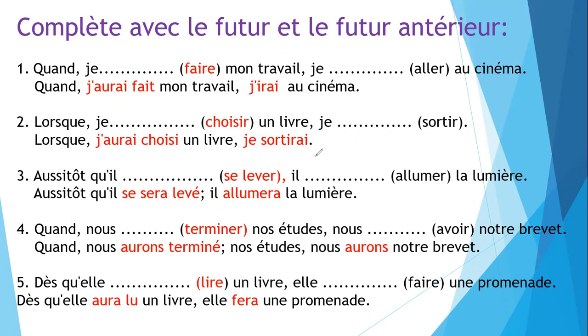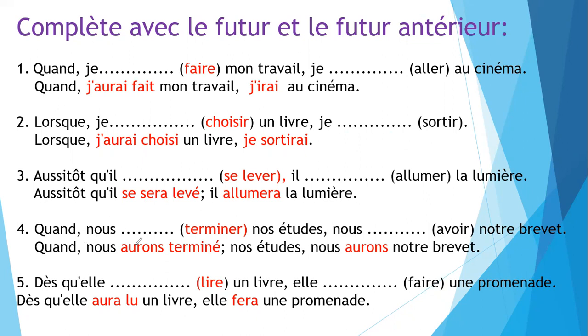So je sortirai is the future tense, and in j'aurai choisi we use avoir as a helping verb, in the future tense. The next example is aussitôt. Aussitôt qu'il means as soon as. Then se lever is a reflexive verb, so we use être as a helping verb or auxiliary verb. So it's like: Aussitôt qu'il se sera levé, il allumera la lumière. Il allumera la lumière is the second action, meaning he will turn on the light, and this one is the first action.